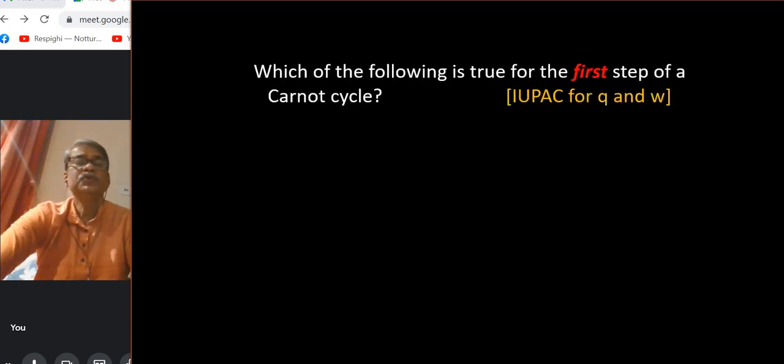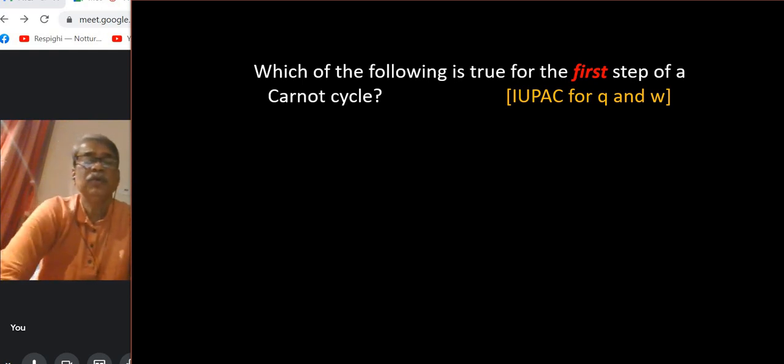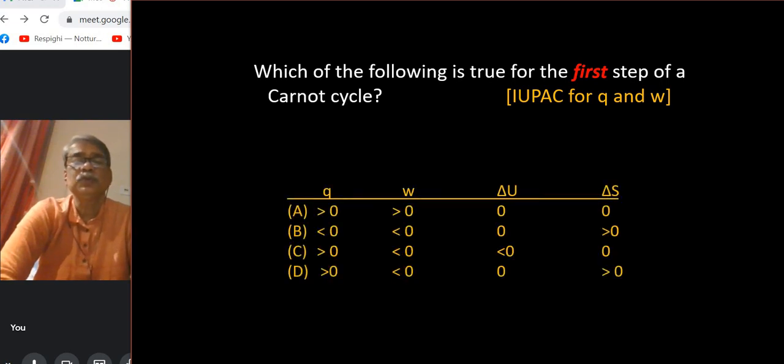Which of the following is true for the first step of a Carnot cycle? So there are 4 steps, as you know, in a Carnot reversible cycle. The first step, which one is true? As you know, the first step is an isothermal process and it does expand. So work is done by the system, so W must be less than 0. That means either B or D, right?